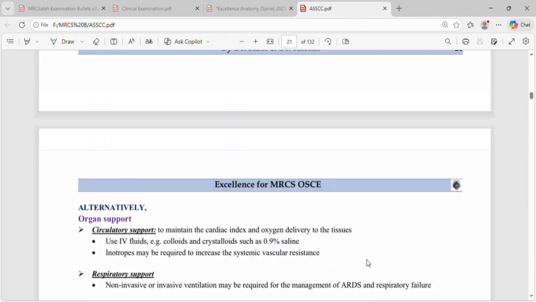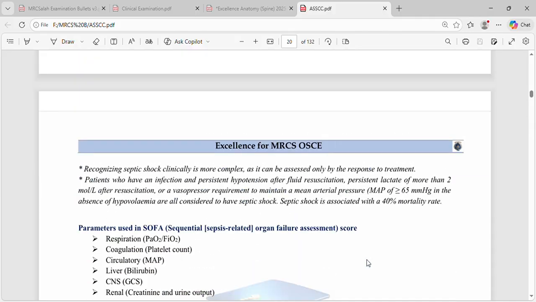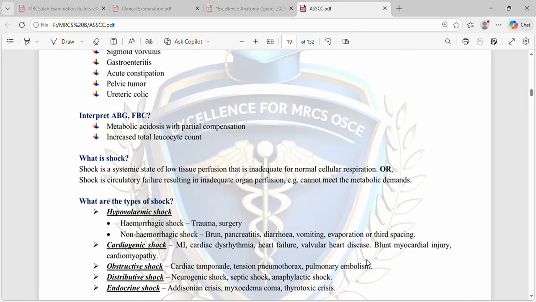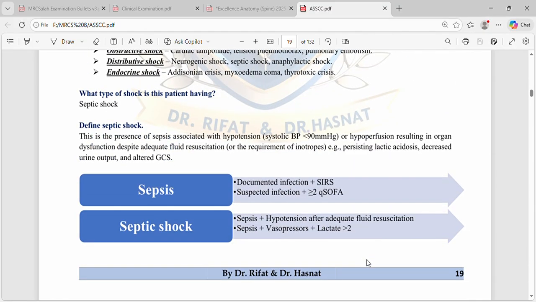Okay, so this was all about sepsis. Again, sepsis is a suspected infection plus SIRS, or suspected infection plus greater than or equal to 2 qSOFA criteria. Septic shock will be sepsis plus hypotension after adequate fluid resuscitation, or sepsis plus vasopressor requirement plus lactate greater than 2, persistent, greater than 2.